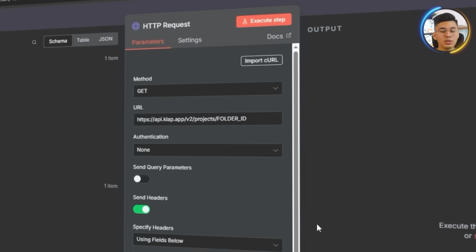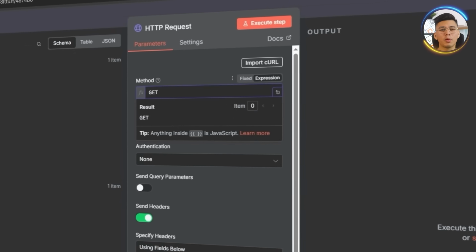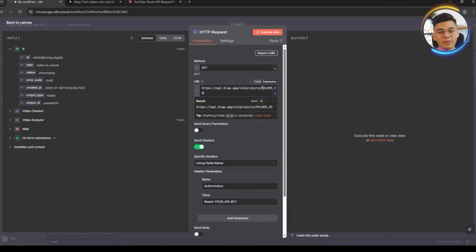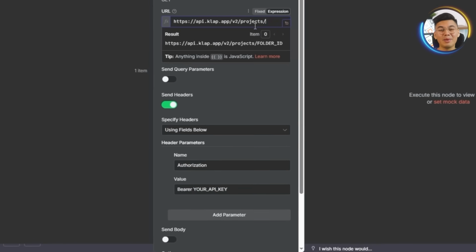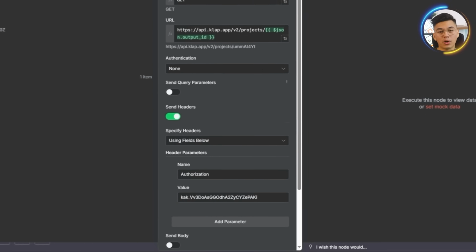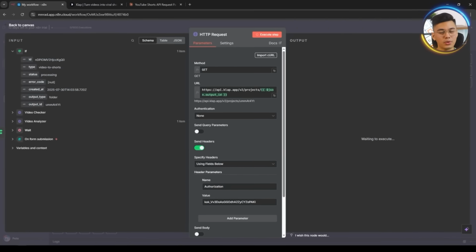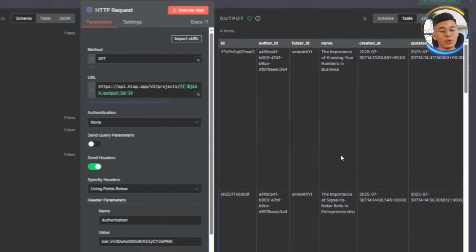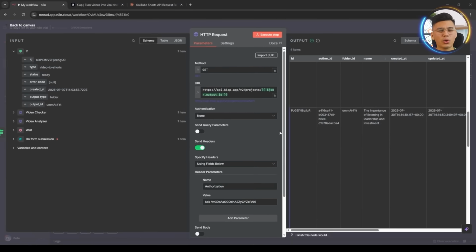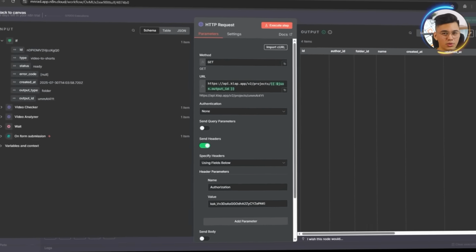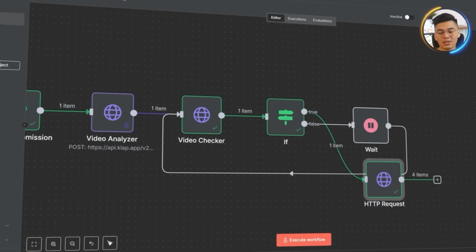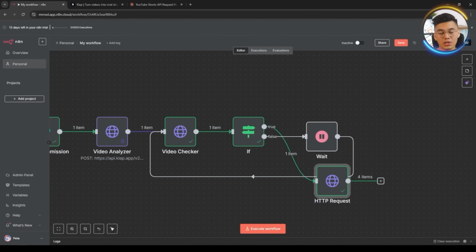Just like before, we will select Expression, this time replacing the folder ID with the output ID pulled from the If node. We will also set the API key again to ensure proper authentication. Once we execute the step, there's now 4 generated shorts, all created from the original video input. Let's organize the nodes and tidy up the workflow structure. With this, the system now automatically handles checks, waits, and pulls the finished clips.